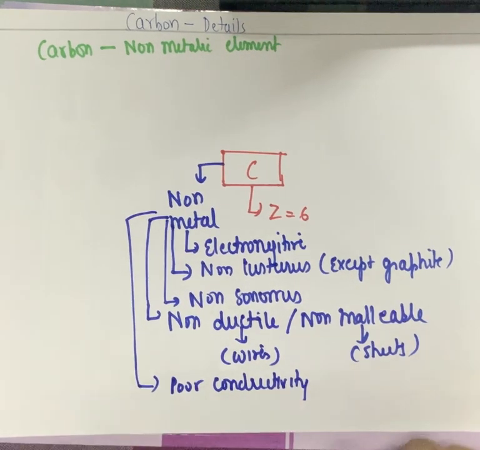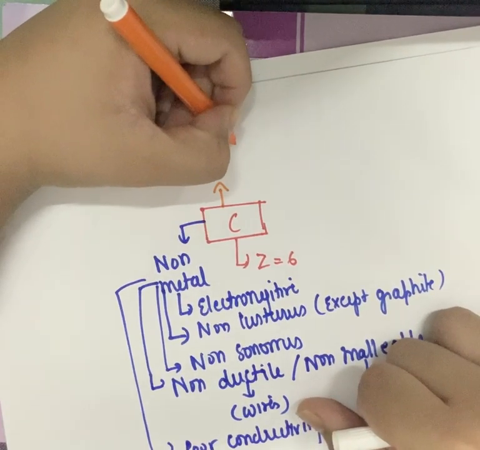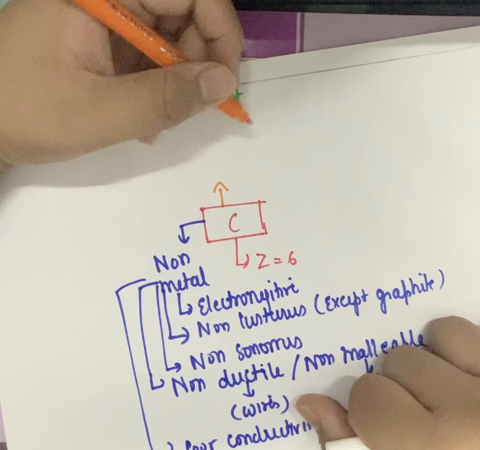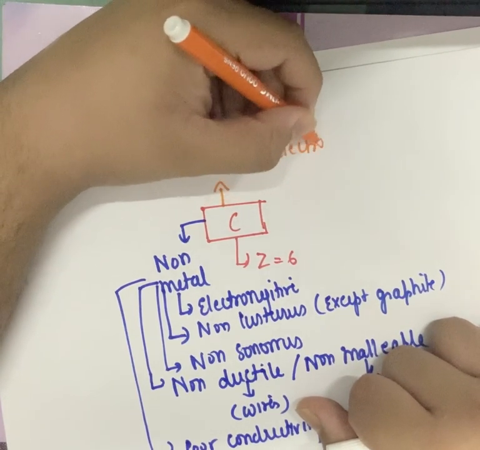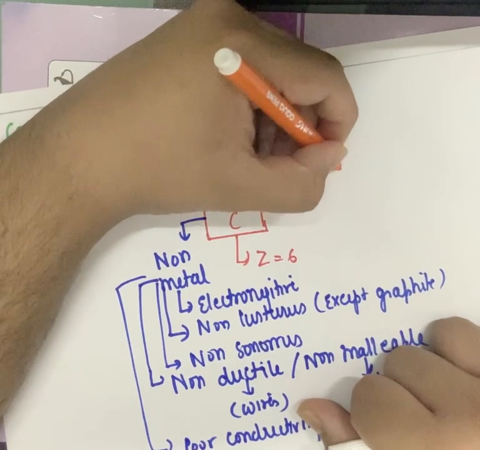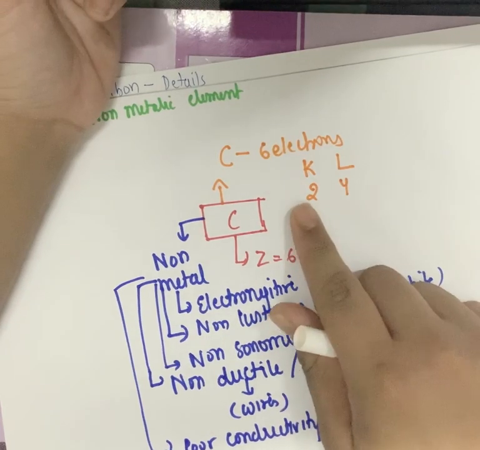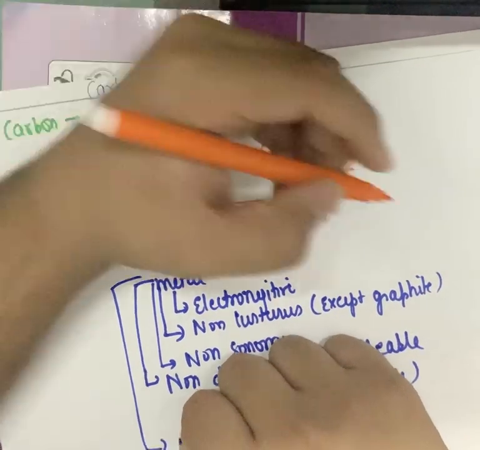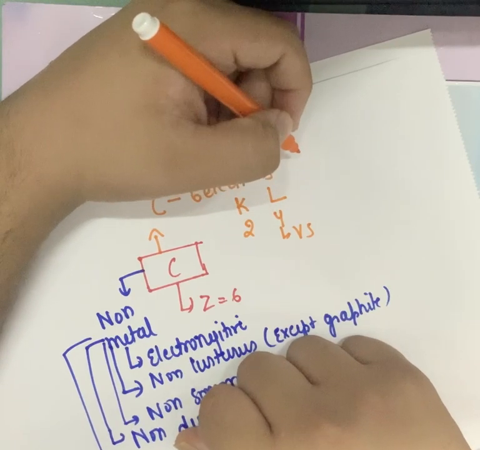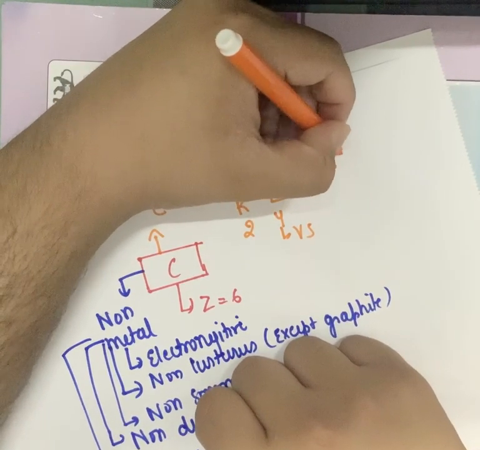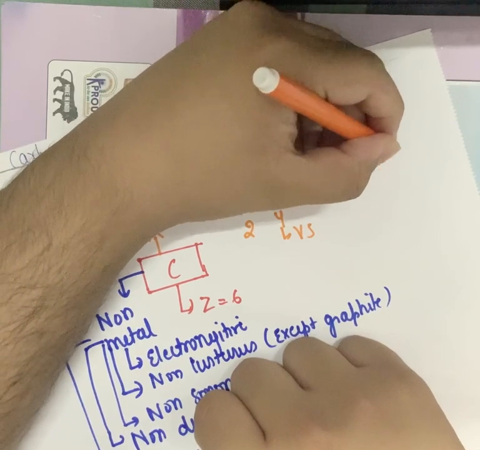Now talking about the atomic inspection of carbon. As carbon has atomic number 6, it will have 6 electrons. If we write the electronic configuration K, L, it will become 2, 4: 2 in the first shell and 4 in the valence shell. So this is the valence shell. At the class 11 level, we write this configuration as 1s2, 2s2, 2p2.